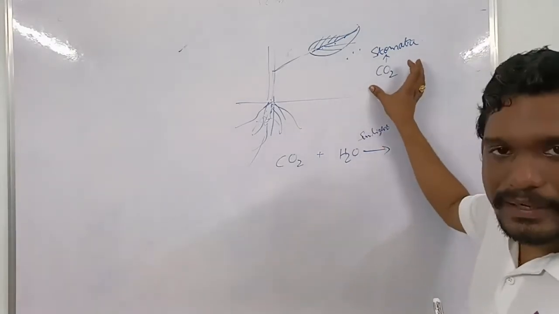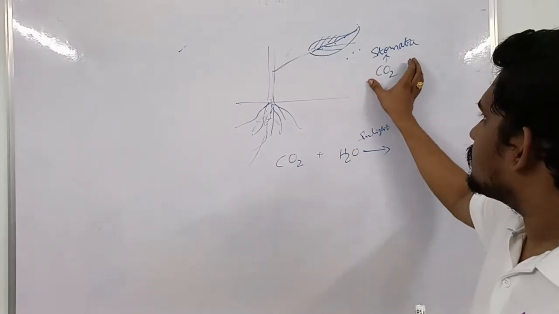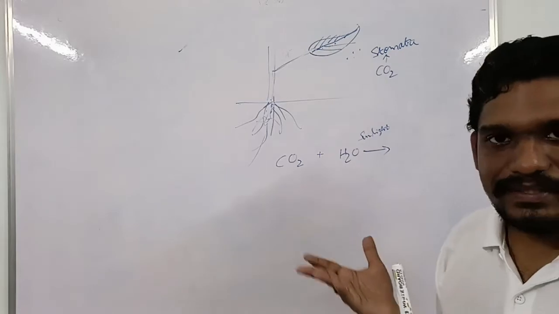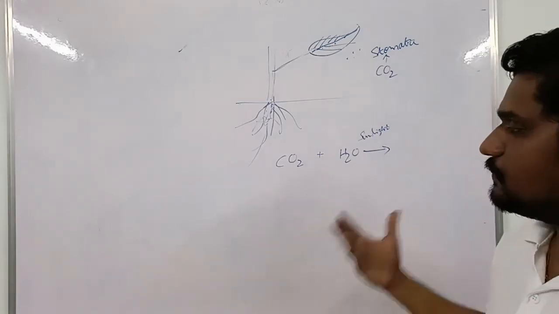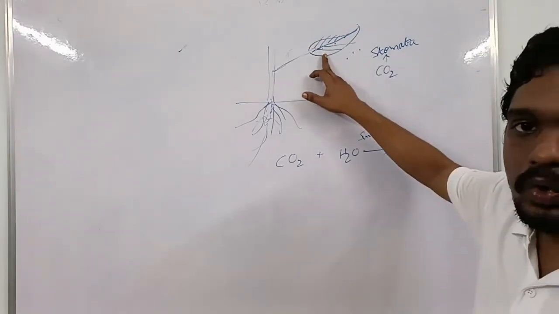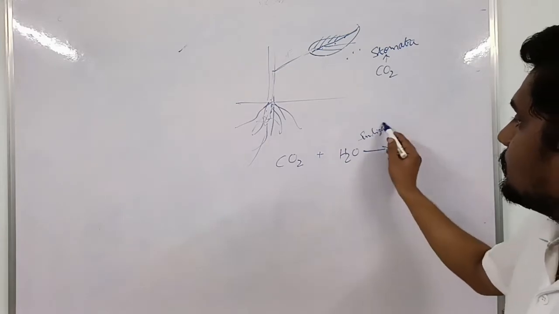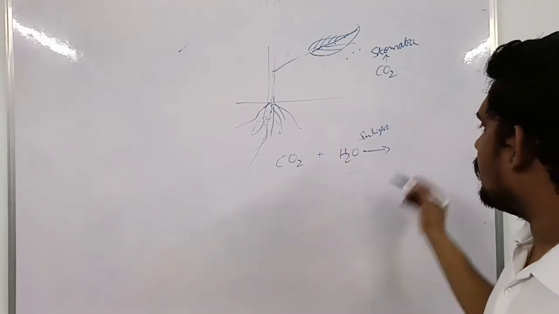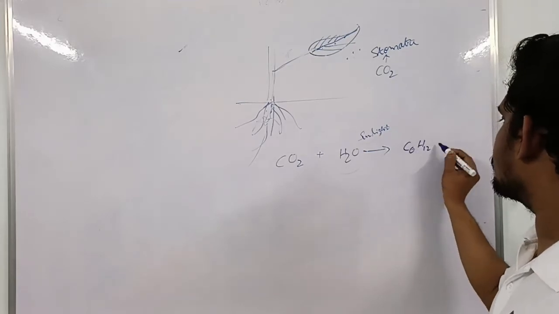This happens at the place of the chloroplast.